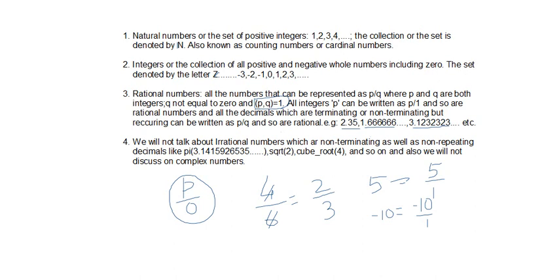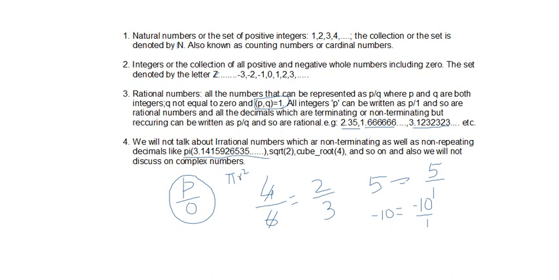Here we'll not talk about irrational numbers, which are non-terminating as well as non-repeating decimals. For example, pi. Pi is a very well-known constant. We know that to find the area of a circle, the formula is pi r squared, where r is the radius. This is the formula to find the area. Now pi is a constant. Constant means it has a fixed value. The radius of a circle can change, but the formula is pi times r squared.